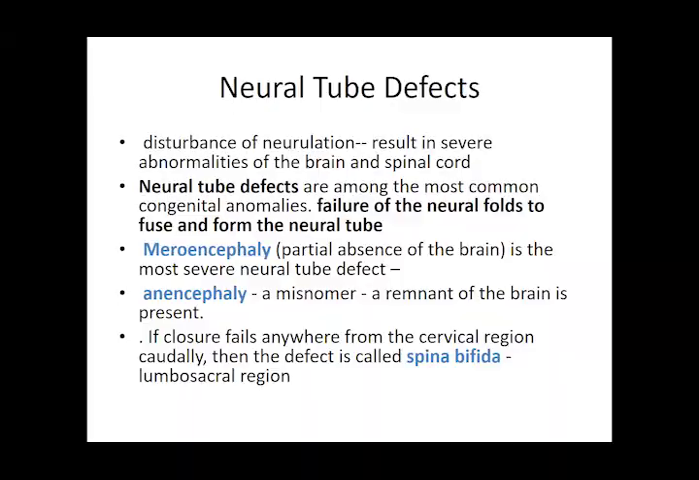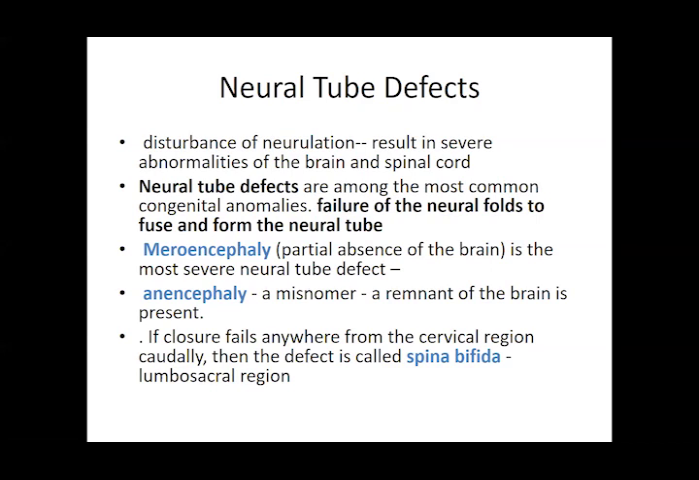What can be the defects which can occur in the neural tube formation? A disturbance of neurulation can result in abnormalities in the formation of the brain and the spinal cord. The failure can be that the neural folds do not fuse together and do not form a tube. Two things can occur. Either the fold is not complete and a small amount stays absent, that is called microencephaly, a partial absence of the brain. And this is a very serious defect. Anencephaly is the absence of the development of the brain.